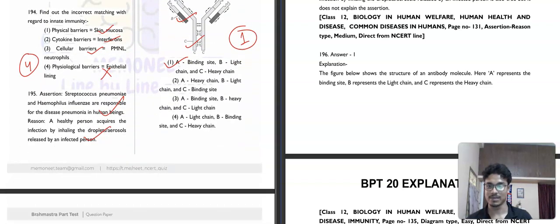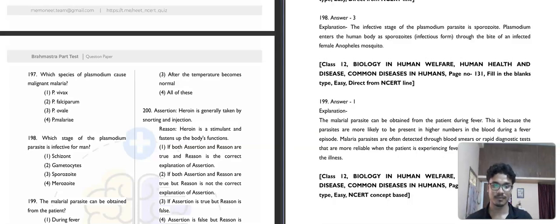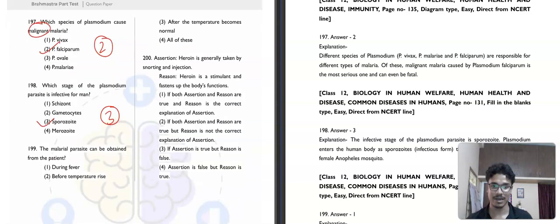Then question number 197. Which species of Plasmodium causes malignant malaria? Plasmodium vivax, Plasmodium falciparum, Plasmodium ovale, or Plasmodium malariae. Plasmodium falciparum causes malignant malaria. Then question number 198. Which stage of the Plasmodium parasite is infective for man? Schizont, gametocyte, sporozoite, or merozoite. The infective stage of the Plasmodium parasite is the sporozoite. Third option.